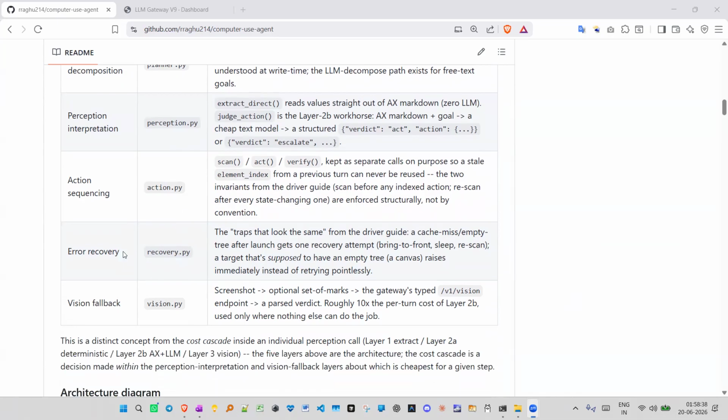And error recovery: it retries with bring to front when the tree is empty, and there's a vision fallback. So it screenshots and sends it to the vision LLM, and there's a bit of cost involved here. Let me quickly dive into the demo.